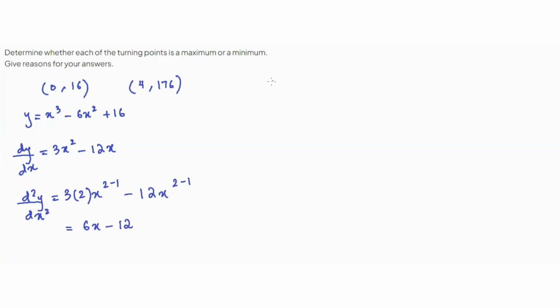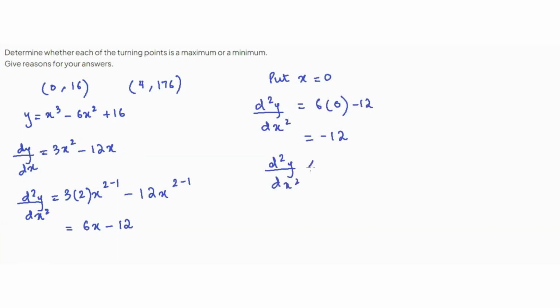Now we will put x equals 0 in our double derivative. So d squared y over dx squared equals 6 times 0 minus 12, which is minus 12. Since our double derivative is less than 0, that means it's a maximum point.